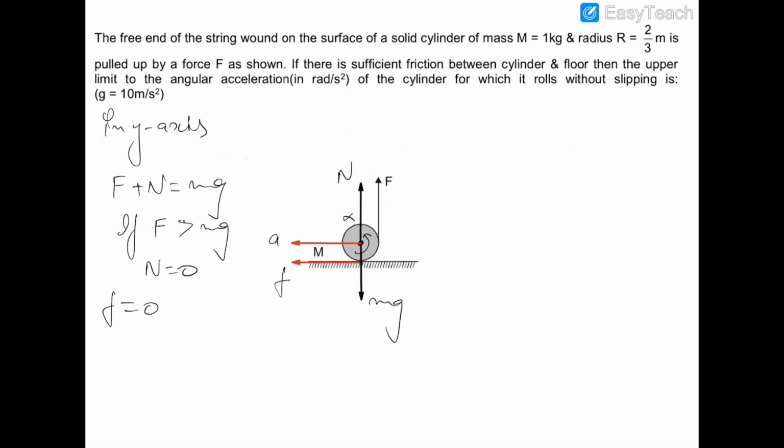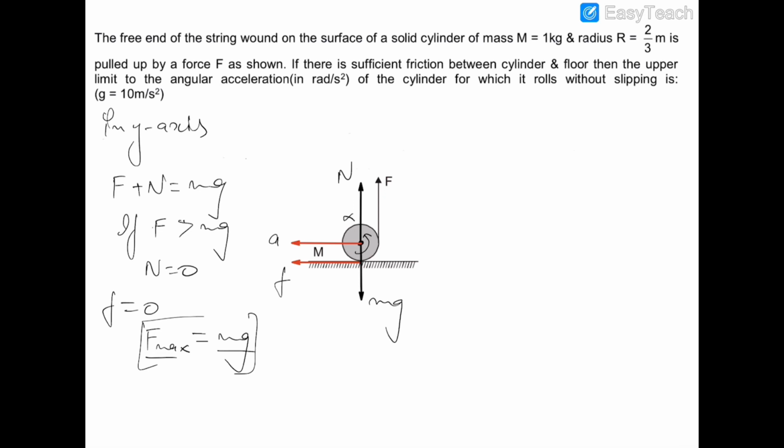So the F maximum which can act on this solid cylinder is equal to mg, and this is also the boundary condition. So let us take this F maximum as mg.